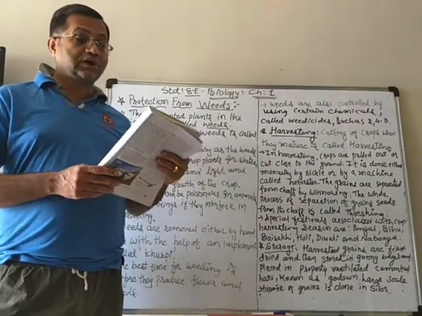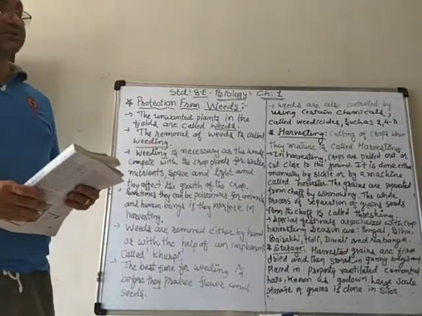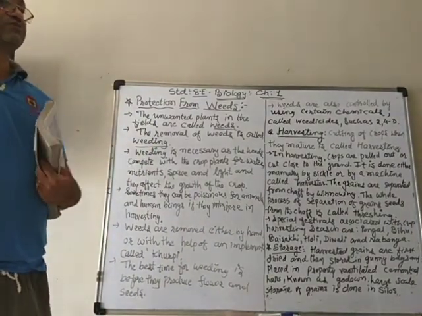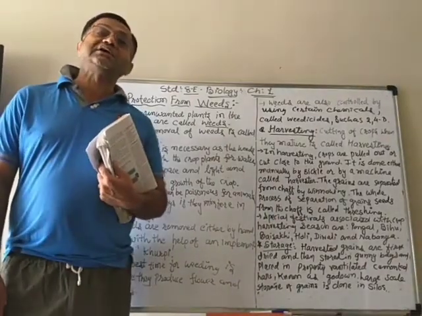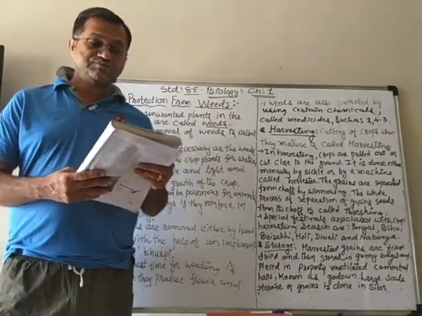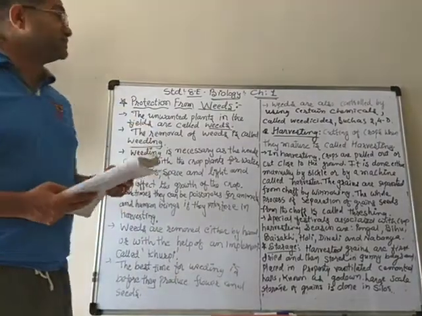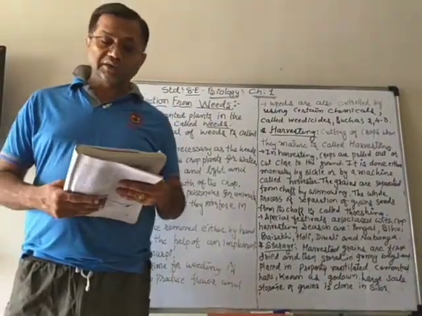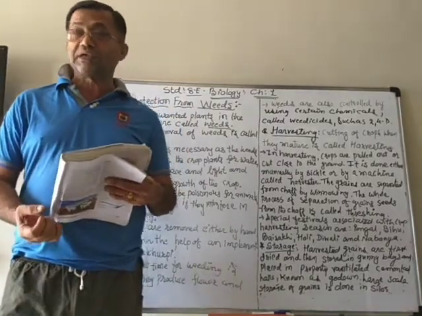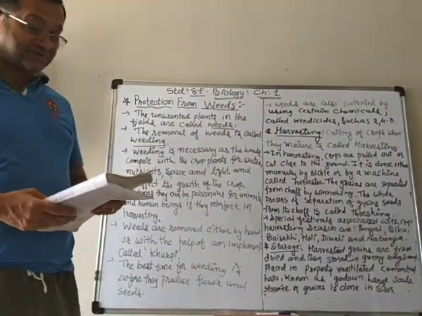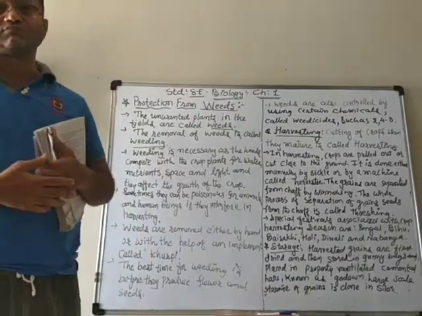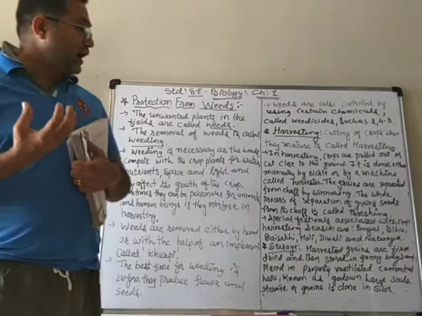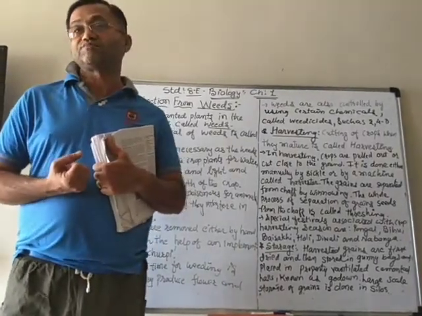Then the agricultural practices. We were busy with the different steps involved in the agricultural practices, in which there are seven stages: preparation of soil, sowing the seeds, adding the manure and the fertilizers, irrigation, protection from weeds, harvesting and storage.